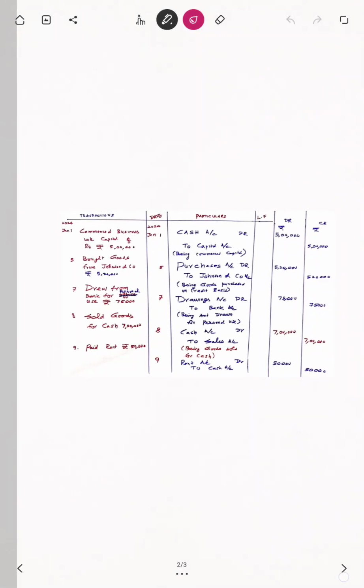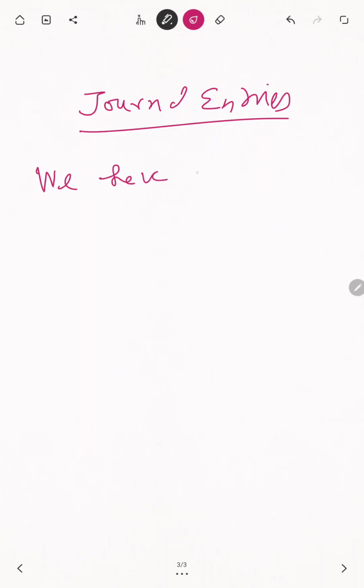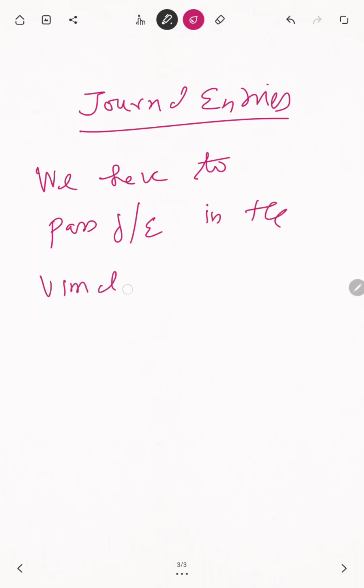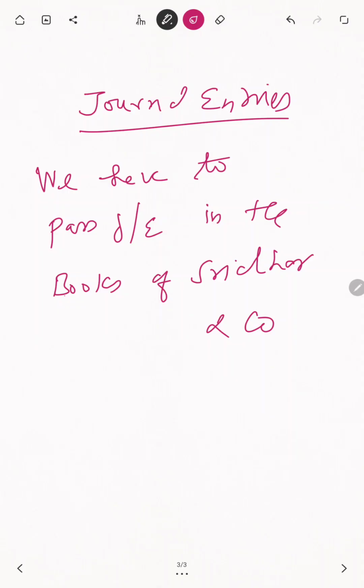Today's topic is journal entries. We have to pass journal entries in the books of Sridhar and Co. So in Sridhar and Co.'s books only we have to prepare journal entries.